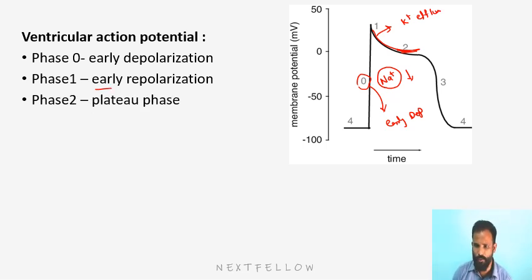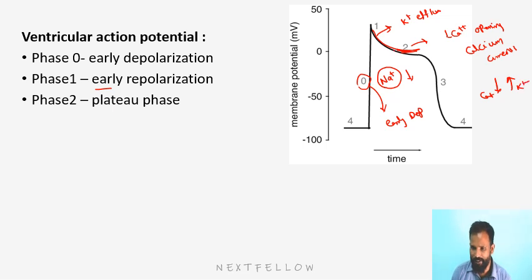Then phase 2 is due to the long lasting calcium channel opening, and we call that the calcium current. And then there is a balance between calcium influx and potassium efflux.